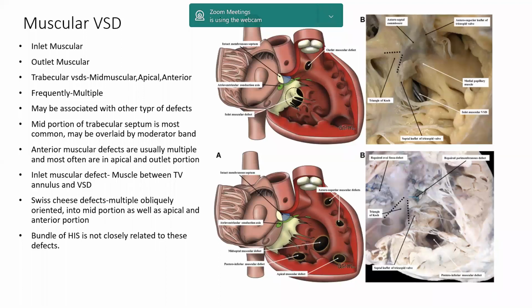And in this muscular VSD, as the conduction tissue is situated normally, it is always far from the muscular VSDs. As I told you, in inlet VSD only, it is situated anterosuperiorly, but otherwise conduction tissues are not near to any muscular VSD.